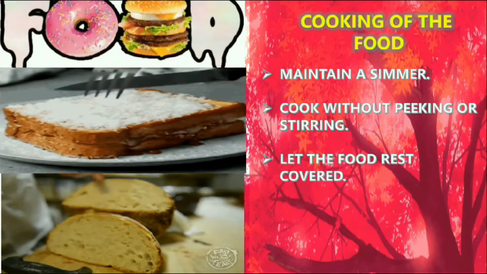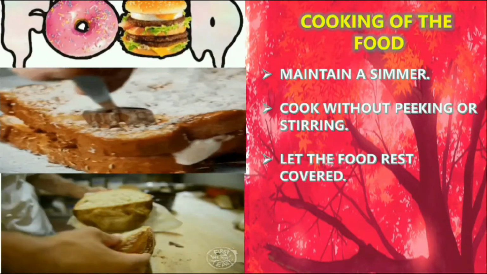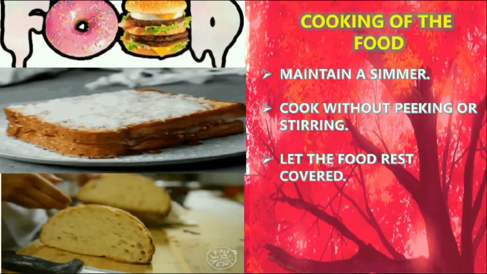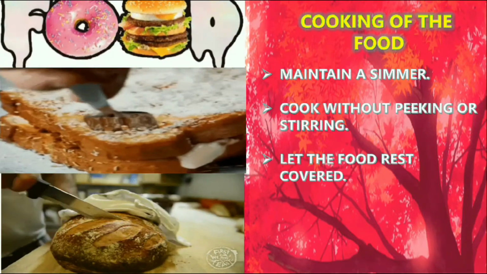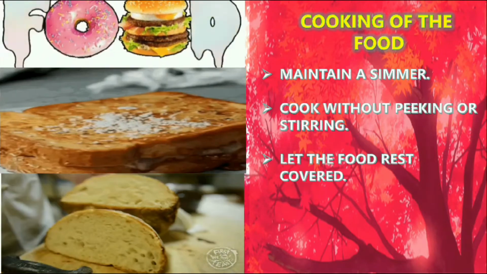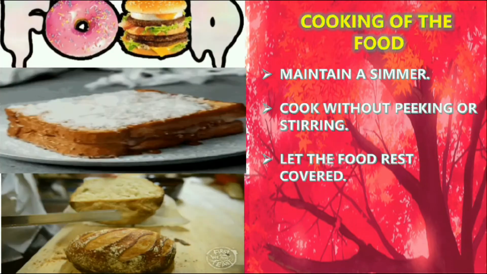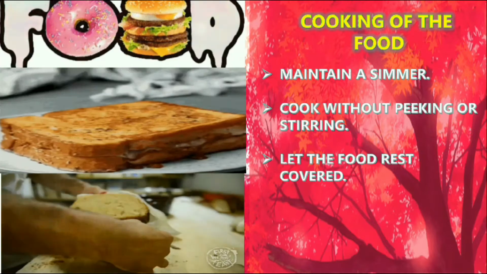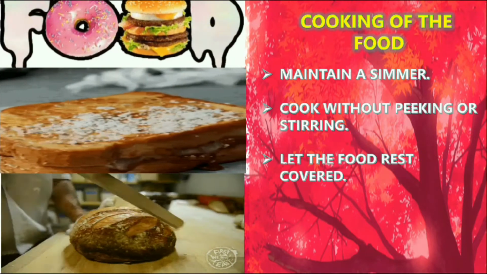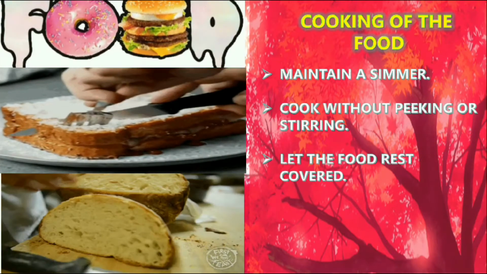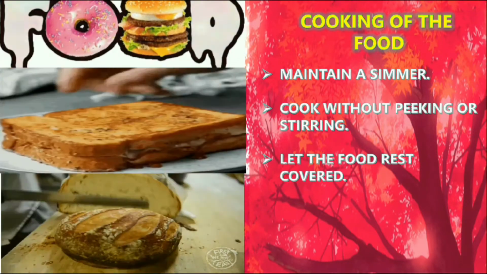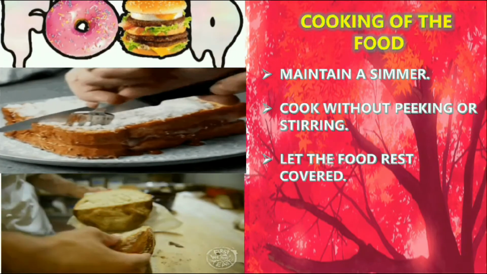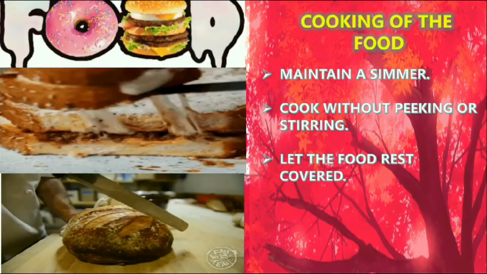Maintain a simmer. While cooking, we should not keep the stove on full flame or low flame. We should keep it on medium, that is simmer. Cook without picking or stirring, that is, we should not stir it often. When you stir it often, the food may get damaged or break down. So let the food rest, covered. After the cooking is over, you have to transfer it to a box and keep it safe from the insects.